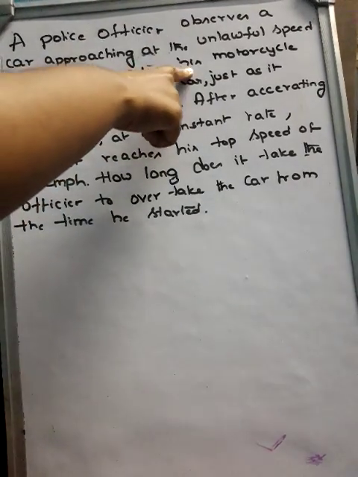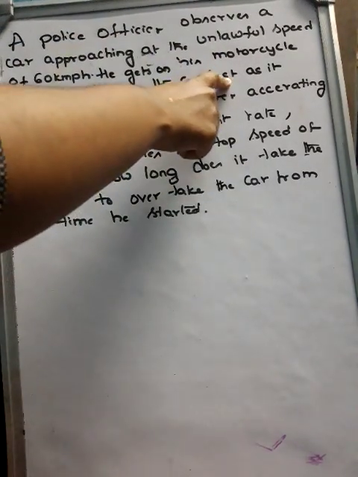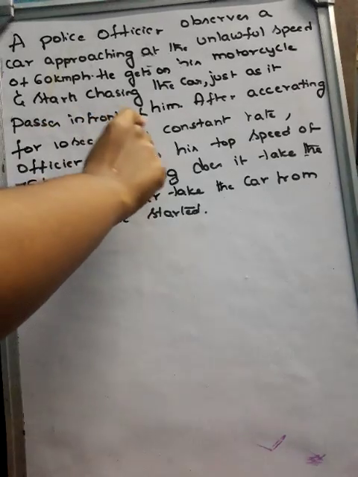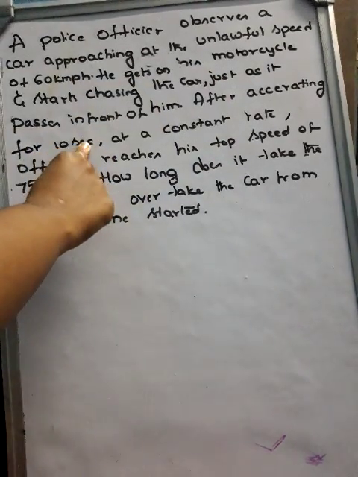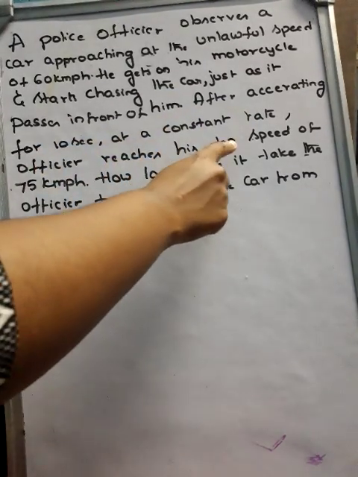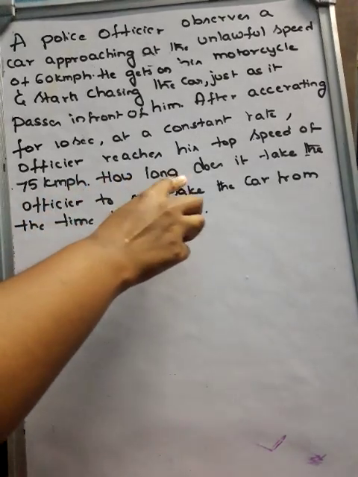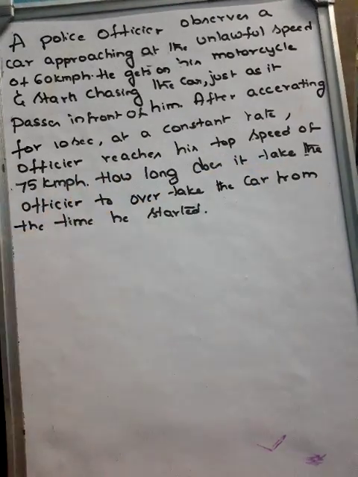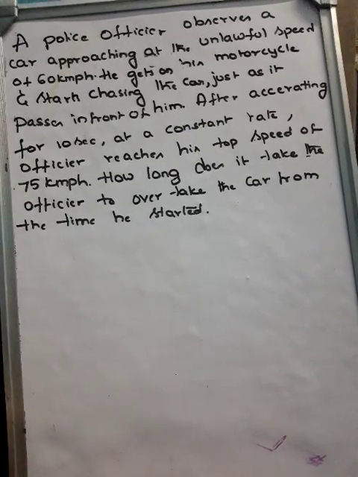He gets on his motorcycle and starts chasing the car just as it passes in front of him. After accelerating for 10 seconds at a constant rate, the officer reaches his top speed of 75 km per hour. How long does it take the officer to overtake the car from the time he started?